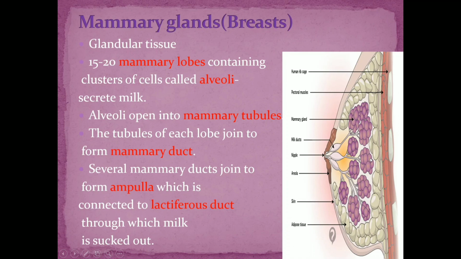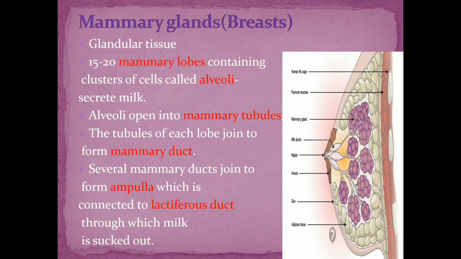So once again, the mammary gland is a glandular tissue, and its main function is to synthesize and secrete milk, and the secretion of milk takes place only after the process of delivery, right? It consists of about 15 to 20 mammary lobes containing clusters of cells called alveoli. The function of alveoli is to secrete milk. The alveoli open into mammary tubules.